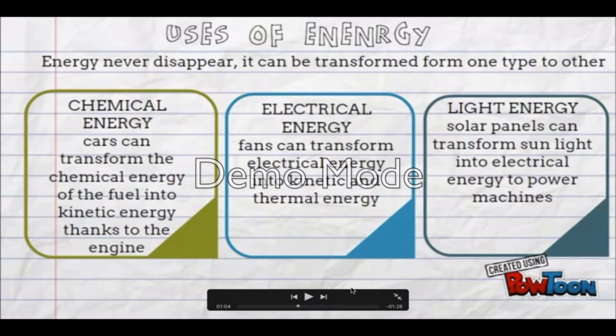As I told you before, fans can transform electrical energy into kinetic and thermal energy when we want to cool the room, and when we are too hot and we need fresh air. The last one is light energy. Thanks to the solar panels, we can transform the sunlight into electrical energy to power machines or into kinetic energy. Remember when Sofia brought us that car with the solar panel on top of it, and when we activate it, it transforms the sunlight into kinetic energy.